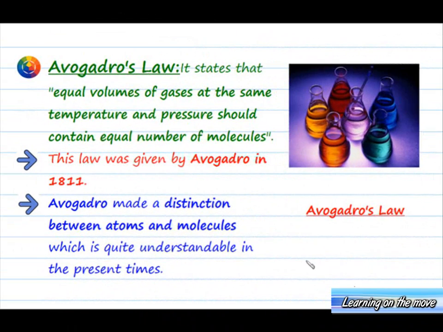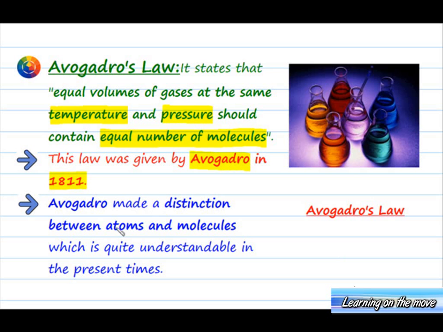Next law which we have here is Avogadro's law. It states that equal volumes of gases at the same temperature and pressure should contain equal number of molecules. This law was put forth by Avogadro in the year 1811.